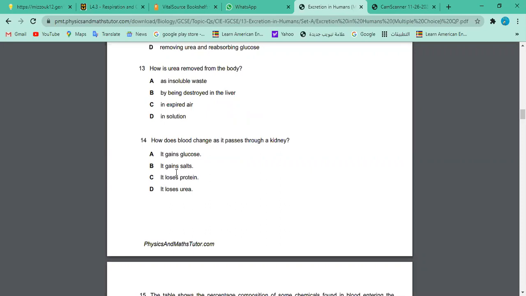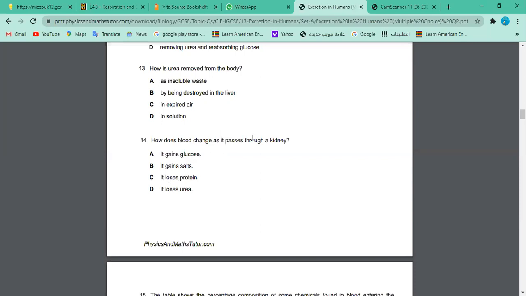You have to look at the first word. It's not gaining glucose, because gaining something means something which is deficient and it's receiving. The kidney is not receiving anything from the urine. Even whatever is excreted, the kidney is reabsorbing, right? So gaining glucose or gaining salt is not the answer. Salt is already in the blood, and glucose is already in the blood passing through the kidney. So you don't need anything like that.